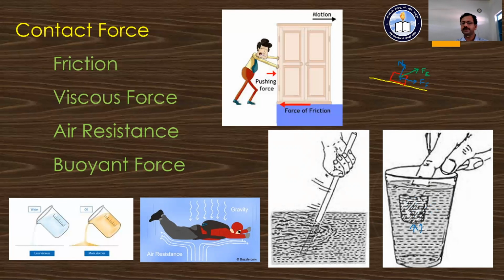This contact force, acting in the upward direction, is known as the buoyant force. These are the different types of contact force that we study in mechanics.